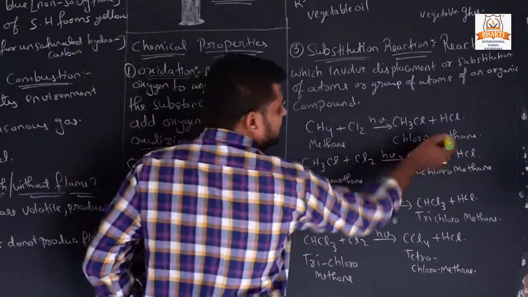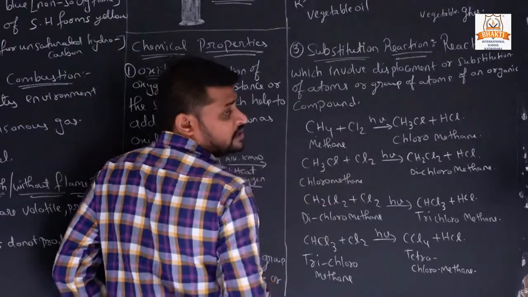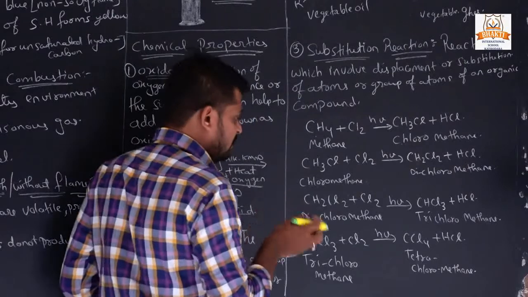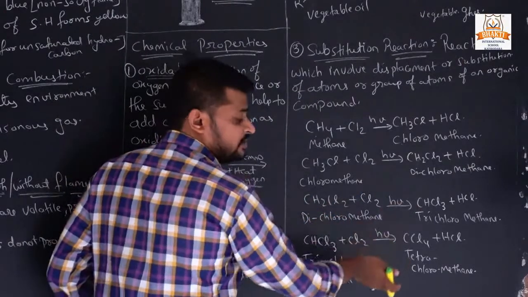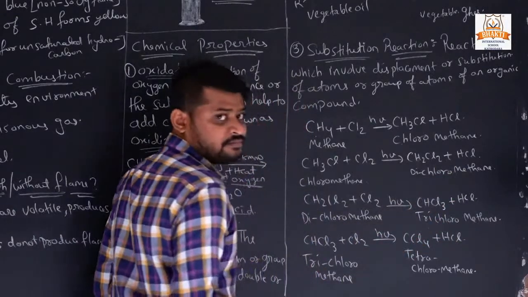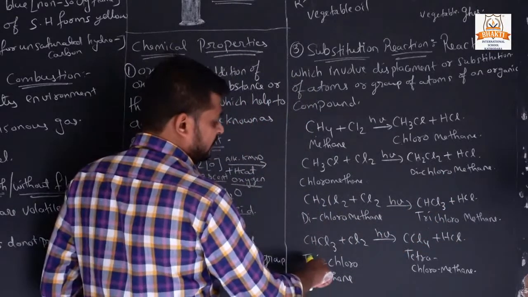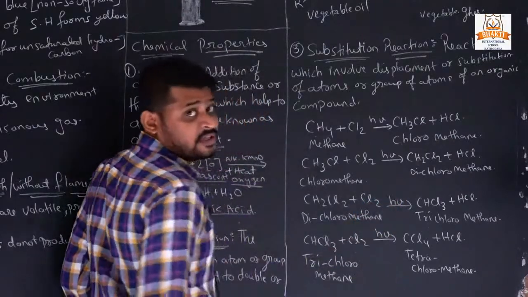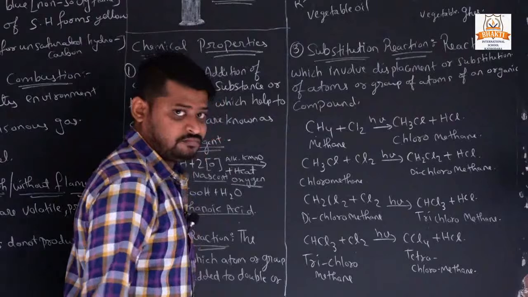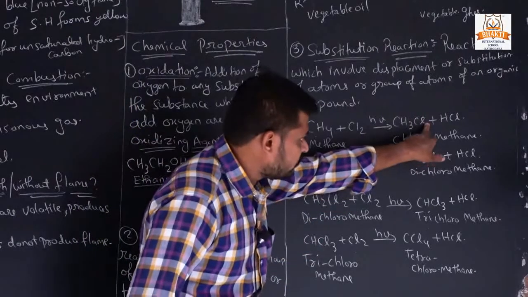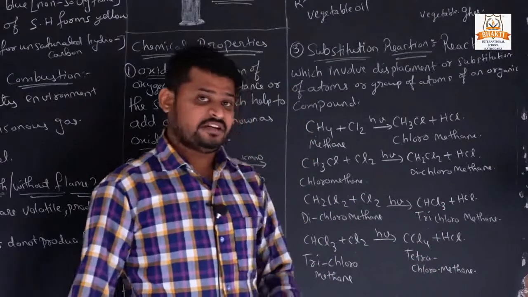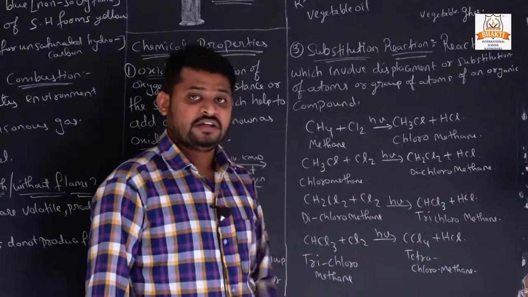When chloromethane is heated again with Cl2 molecules, it gives us dichloromethane. Then dichloromethane again reacts with chlorine molecules, giving trichloromethane. When trichloromethane again reacts with a chlorine molecule, it gives us tetrachloromethane. See here, chlorine has one atom, here 2, 3 and 4. That's why the name was continuously changing.